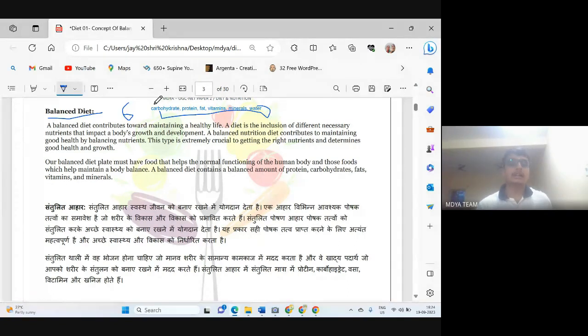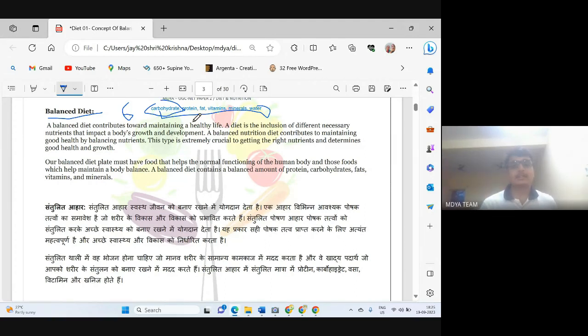Like if our diet doesn't have a proper quantity of carbohydrate, then what will happen? Carbohydrate is essential for energy. The first function of carbohydrate is to provide energy. If we are not having enough carbohydrate in our diet, then what will happen? We will experience weakness, we will experience many things.